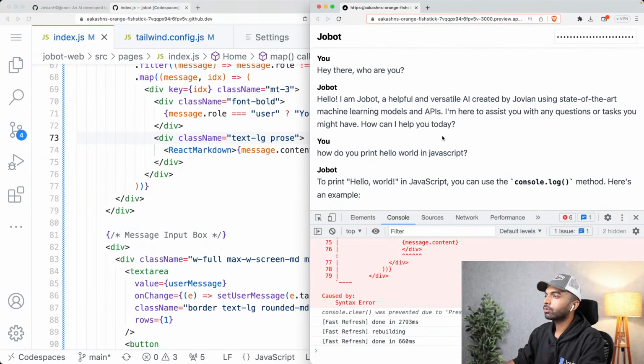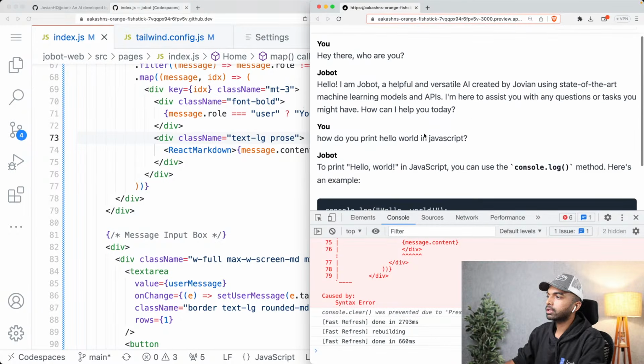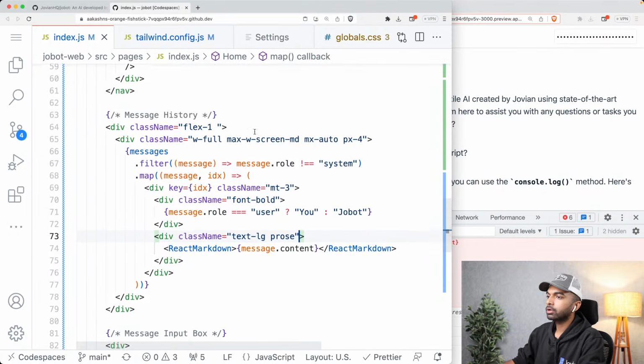Okay, one last thing I want to do is I want this navbar to always stay, and I also want this text box to stay. I just want the message history to scroll. So I'm just going to do one thing over here.